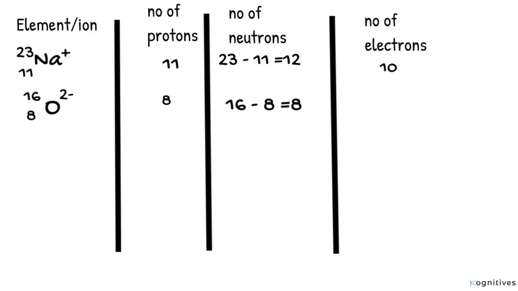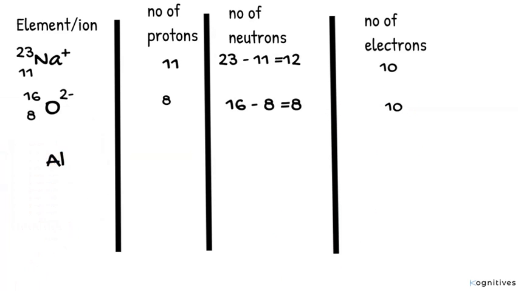Now what about its number of electrons? Oxygen is supposed to have 8 electrons, but as you can see, this is an oxygen ion, and the charge 2- means that though it is supposed to have 8 electrons, we have an excess of 2 electrons. As a result, the number of electrons becomes 10.